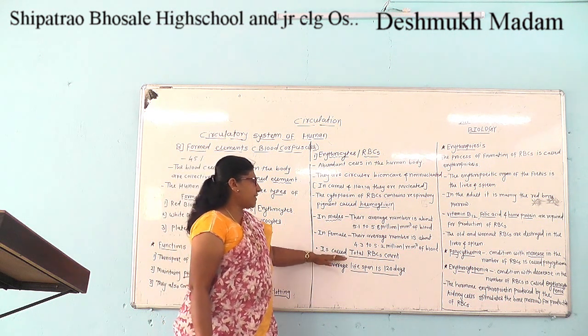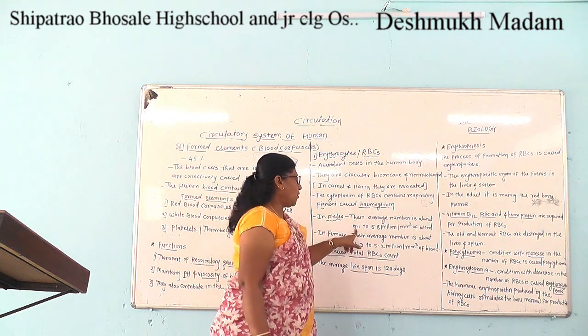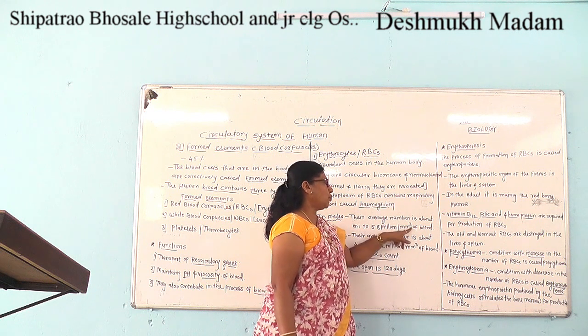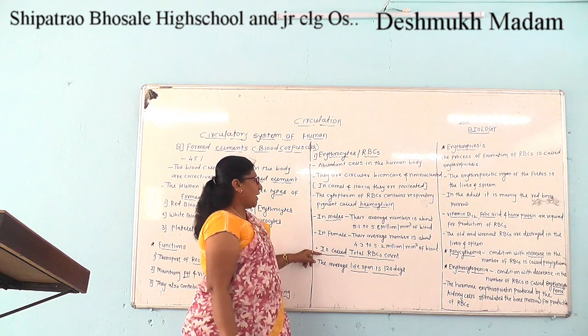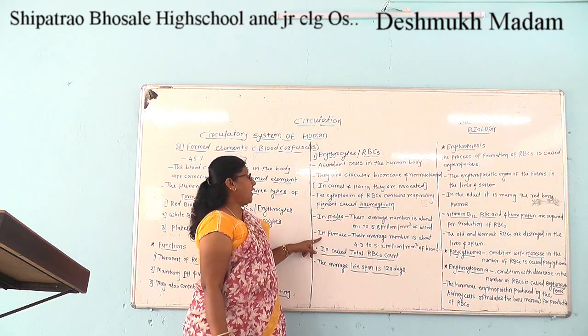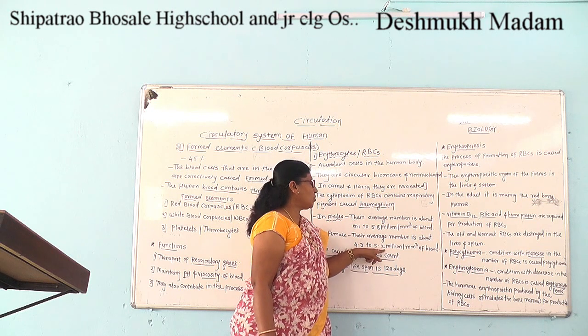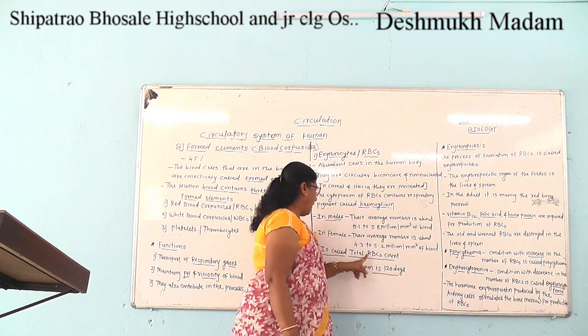The total RBC count in males is about 5.1 to 5.8 million per cubic mm of blood, and in females it is 4.3 to 5.2 million per cubic mm of blood.